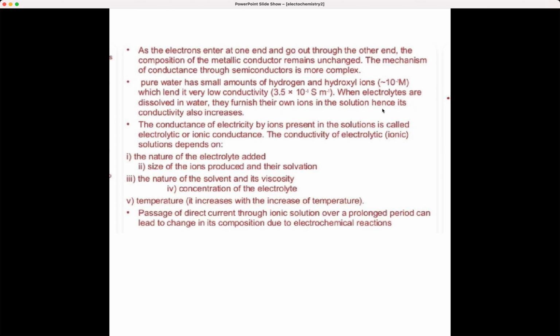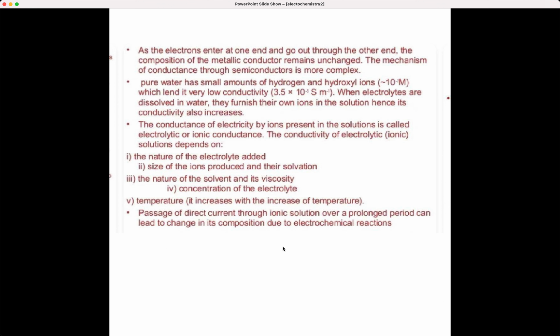Then the conductivity of ionic solution depends on some factors which are given here. Firstly, the nature of the electrolyte added. Secondly, the size of the ions produced and their solvation. Thirdly, the nature of the solvent and its viscosity. Fourth is the concentration of the electrolyte. Fifth is temperature, that is, conductivity increases with the increase in temperature. And when you pass direct current through ionic solution for a long time, it changes its composition due to electrochemical reactions. Okay, hope you understood.